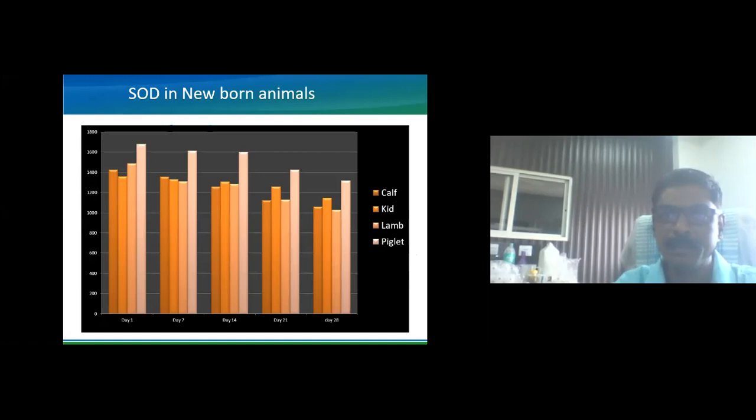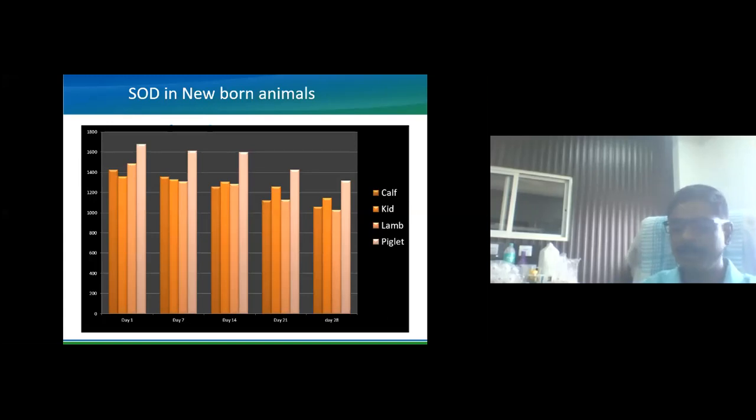Now this is one of the charts you can see. I have given an example of newborn animals, with SOD in calf, kid, lamb and piglet. If you see, the tallest bar in this graph is that of the piglets. Piglets by birth have iron deficiency, and for that reason the oxidative stress in the newborn piglet is extensive.